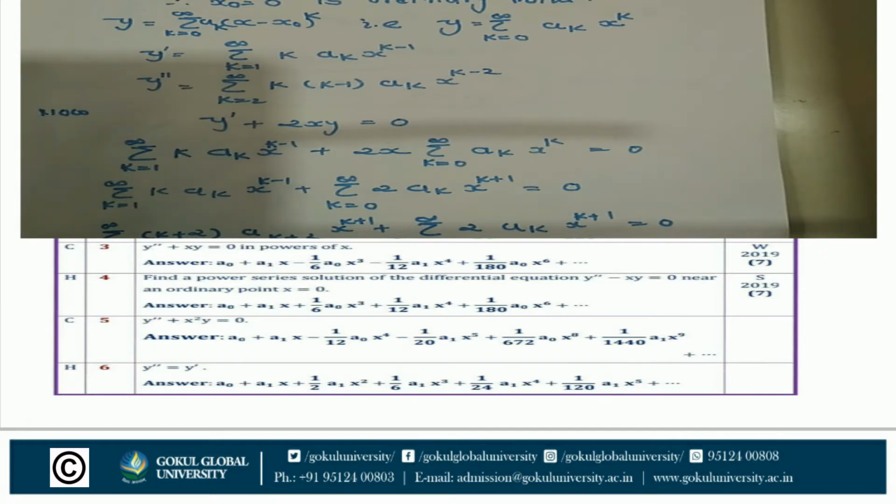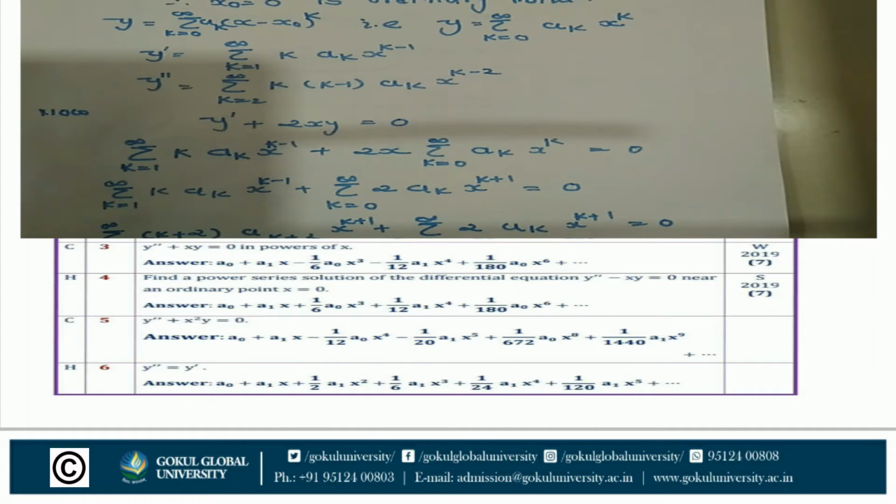Therefore, y is equal to sigma k is equal to 0 to infinity ak (x minus x0) to the k. But here x0 is equal to 0 is an ordinary point. That means y is equal to sigma k is equal to 0 to infinity ak x raised to k. Differentiation of y: y dash is equal to sigma k is equal to 1 to infinity k ak x raised to k minus 1. Similarly, y double dash is equal to sigma k is equal to 2 to infinity k(k minus 1) ak x raised to k minus 2.